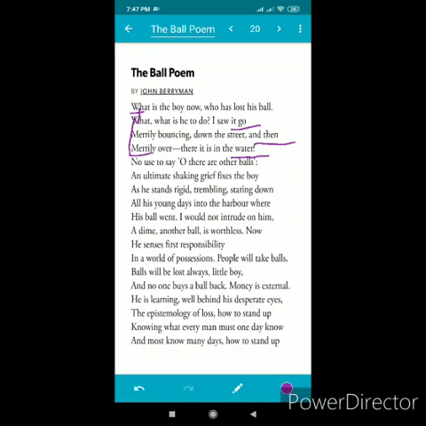Now look at these lines. An ultimate shaking, grief fixes the boy. After boy no punctuation mark is there. And the next line, as he stands rigid, trembling, staring down. After staring down no punctuation mark is there. And all his young days into harbor, where no punctuation mark is there. So this is also an example of enjambment. In both these examples, lines run on to the next without a punctuation mark at the end to show a pause.